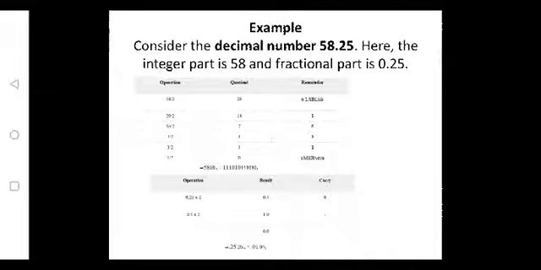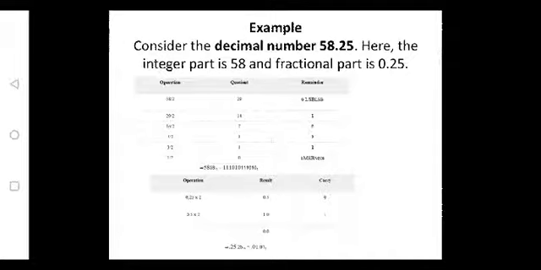As we want the output in the binary form, we need to divide 58 by 2. So the quotient is 29, remainder is 0. Again divide 29 by 2. Quotient is 14, remainder is 1. 14 by 2, 7, 0. 7 by 2, 3, 1. 3 by 2, 1, 1. And we cannot divide 1 by 2, so the quotient will be 0.